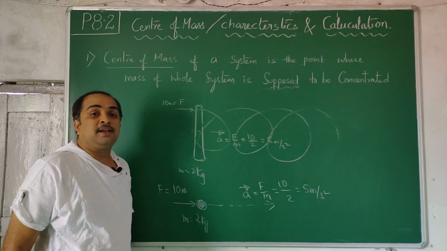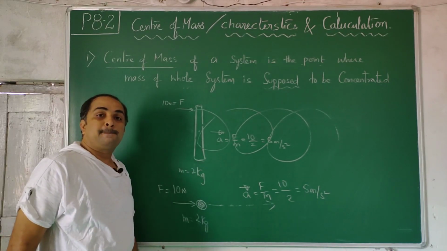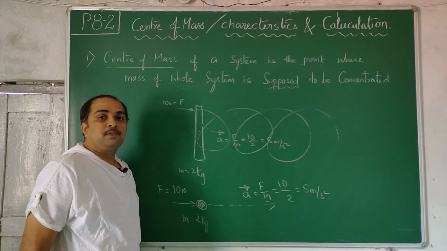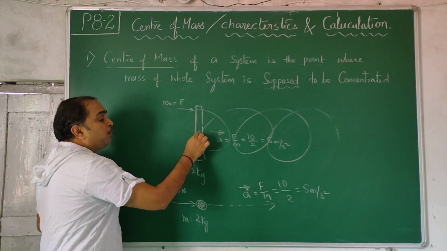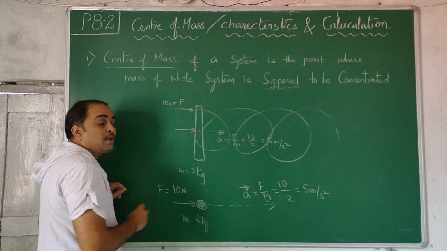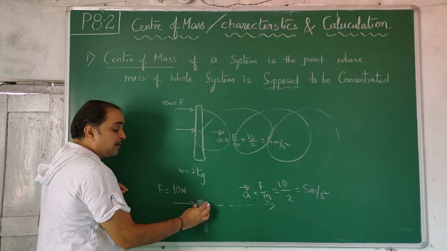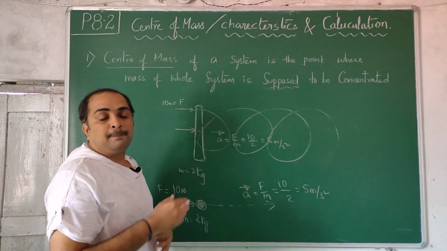But here it is translating as well as rotating. So it is not behaving like that. In this case, I cannot suppose this to be a point mass. When I can suppose it to be a point mass, that means there is a point inside a distributed mass where if I apply a force, this distributed mass behaves like a point mass. So this is my physical parallel.